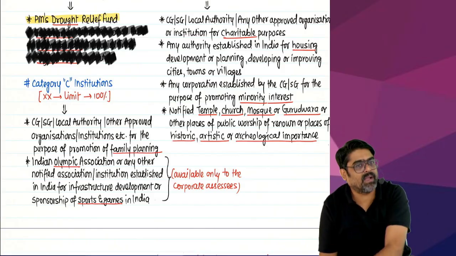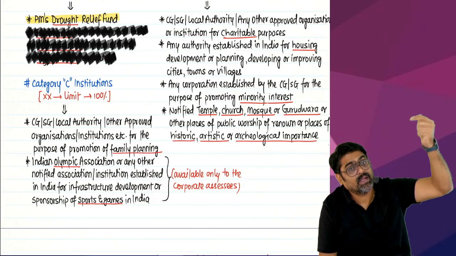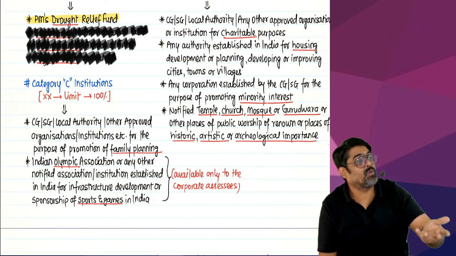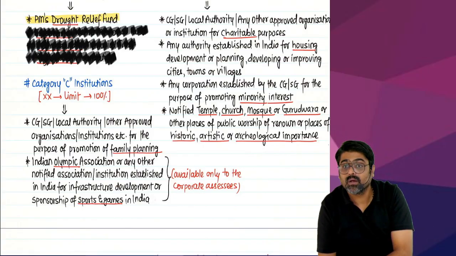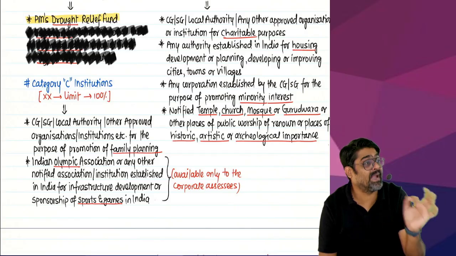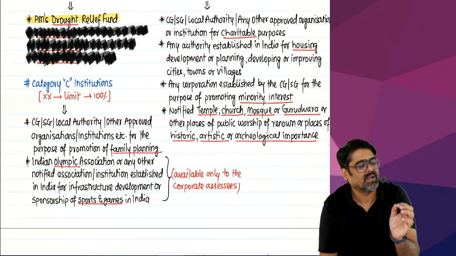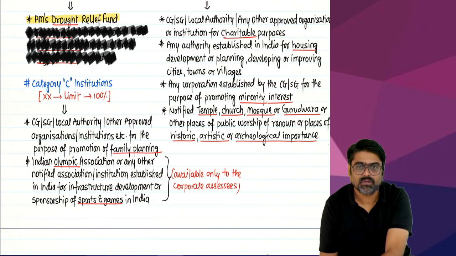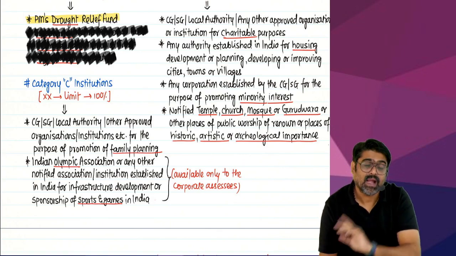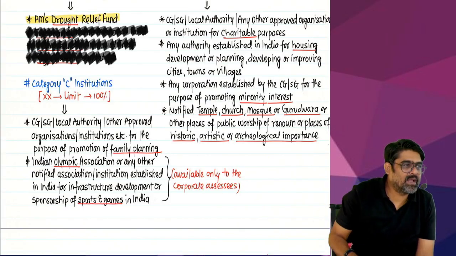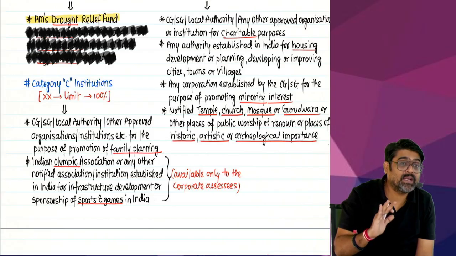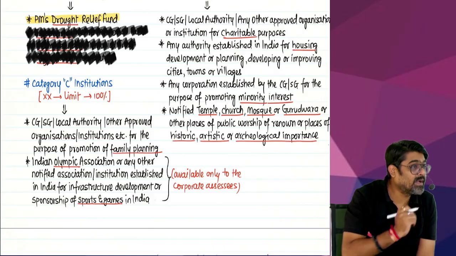So any donation made by you for charitable purpose, category D. Any donation made by you for minority interest, category D. Any donation made by you for public worship places or public charitable purposes, public tourism places, category D. And have you heard about housing development authorities? Yesterday only I told you about that in ATC. Infrastructural development authorities, the authorities which are constituted in India for satisfying housing needs.